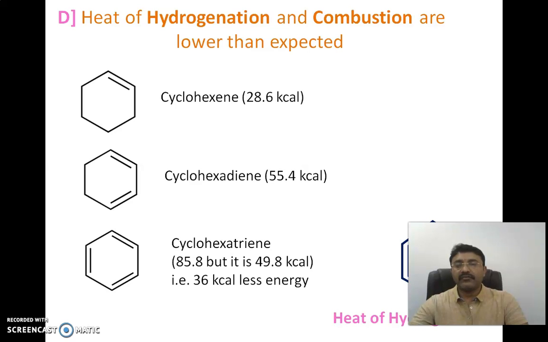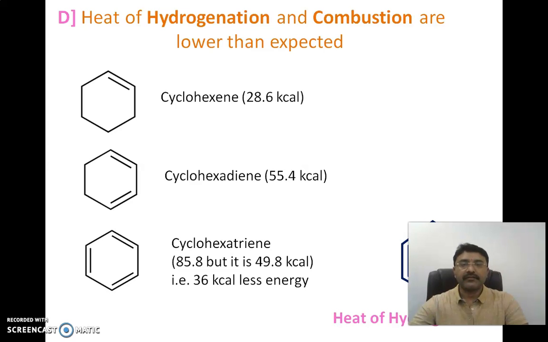that should be triple that of the cyclohexene, but it is 49.8 kilocalories, quite 36 kilocalories less energy. This proves that the benzene is different from the cyclohexane, while cyclohexene and cyclohexadiene are also different from the benzene ring system. The benzene ring system or the cyclohexatriene is typically a different kind of organic molecule.